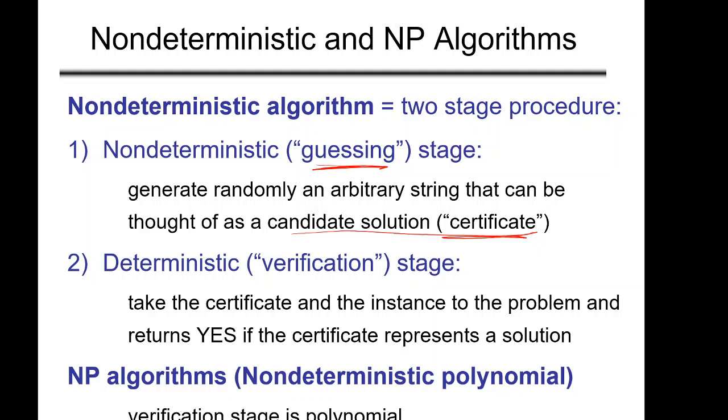Now in the second step we have to verify this certificate, which is called the verification stage. So guessing a candidate solution is a non-deterministic step, right? And then if somebody gives me the solution, in deterministic time I can verify it. I have to take the certificate and the instance of the problem and just return yes if the certificate presents a solution, or no if it does not. So if I can verify it in polynomial time, then I will say that the algorithm is an NP algorithm.